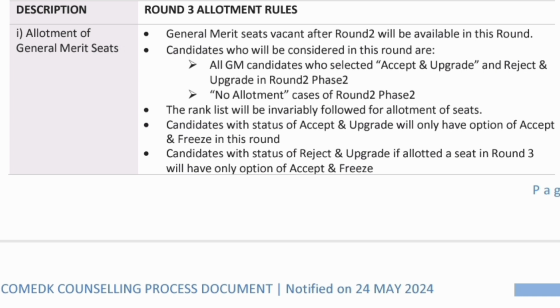Second is no allotment cases. Again, those students who are coming from round 1 and till date have not got any allotment will continue in this round also. The candidate with status of accept and upgrade will have only the option of accept and freeze. This is the last round, so you have to do what? Accept and freeze. That is the standard status. And even the students who got reject and upgrade in the previous round will also have to do accept and freeze now, because this is the last round. You cannot go further beyond. So those are the allotment rules for all the rounds and both types of students.